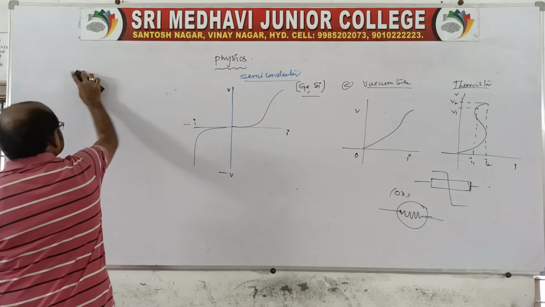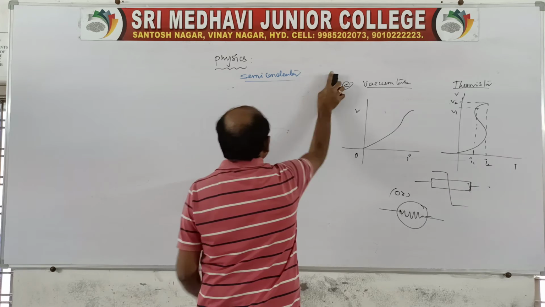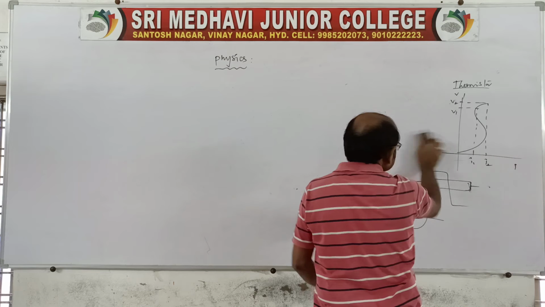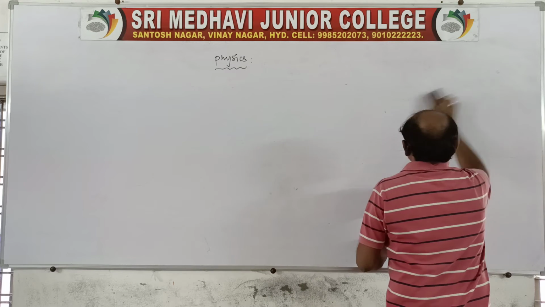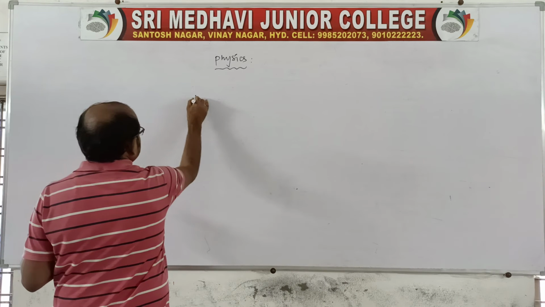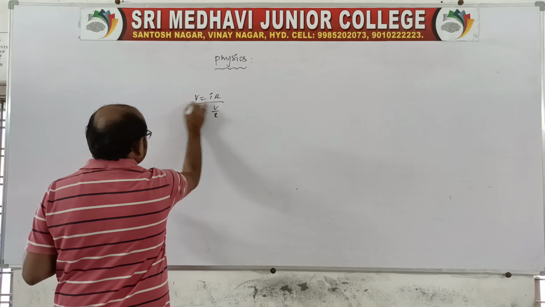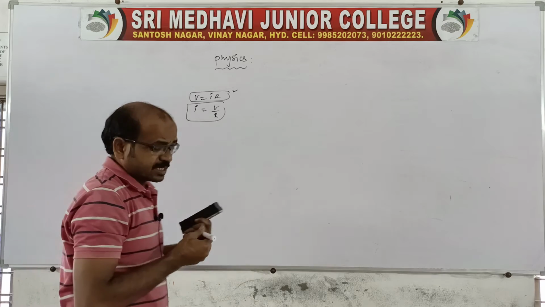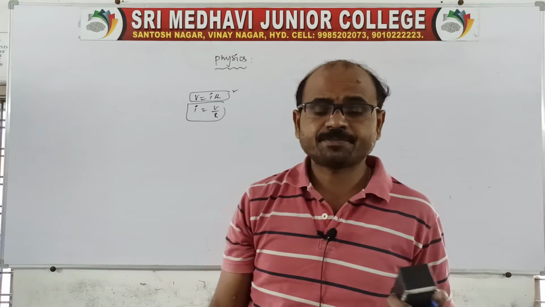So now let us move to the next one. We know Ohm's law is V is equal to IR. This is the formula for Ohm's law, or otherwise I is equal to V by R, which is very, very important; remember it, everyone. V is equal to IR or I is equal to V by R. This is the relation, and remember, resistance is independent of V and I; it does not depend on them.